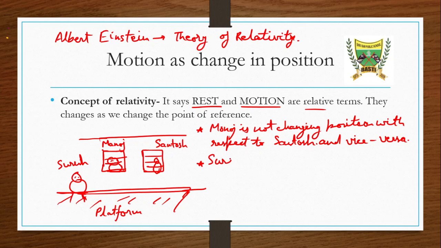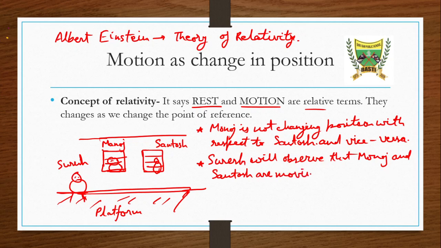Suresh will observe that Manoj and Santosh are moving. So here we said that neither Santosh nor Manoj is moving, but with respect to Suresh, we are saying Santosh is also moving and Manoj is also moving.